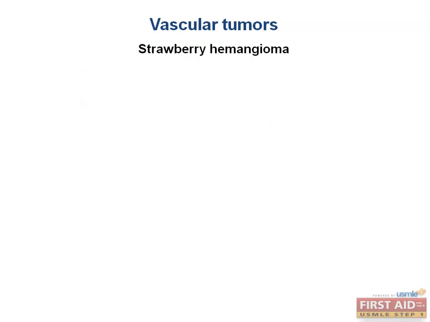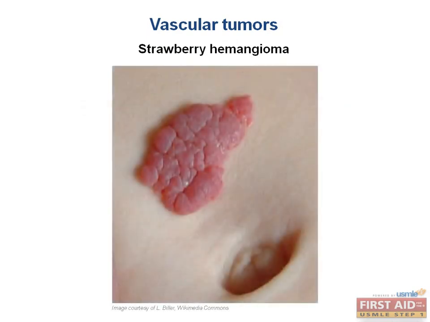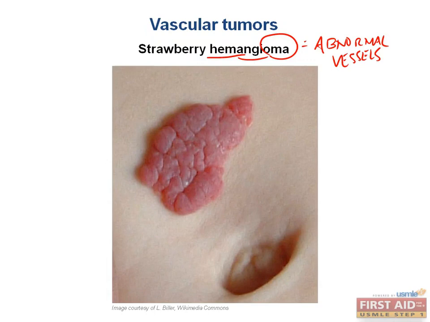So let's talk about this little guy, strawberry hemangioma. By just looking at the word hemangioma, we can figure out something about these guys. Heme is Greek for blood, angio obviously means vessel, and oma means mass. So this is a blood vessel mass. Hemangiomas are composed of abnormal vessels filled with blood that usually appear at birth on the head or neck, and sometimes have a visceral involvement such as hepatic involvement.